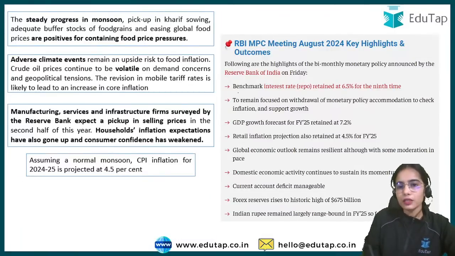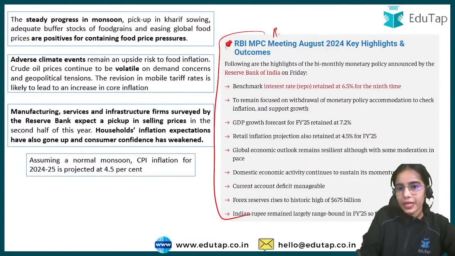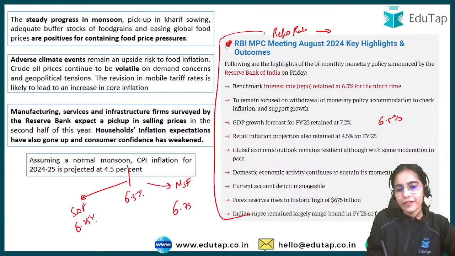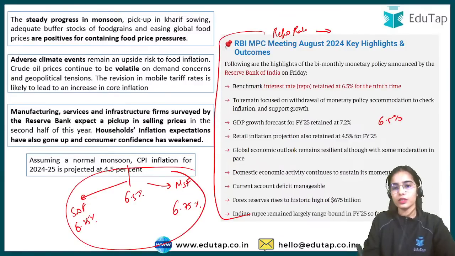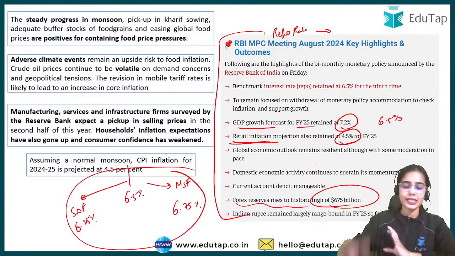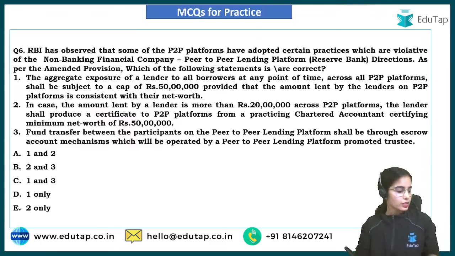So in all of this data, the highlights are that the repo rate is kept at 6.5%. If the repo rate is at 6.5%, the SDF is at 6.25% and your MSF is at 6.75%. So this is the basic idea, and your GDP growth forecast is 7.2%. Retail inflation, the CPI inflation forecast, is 4.5% for financial year 2024-25. And the foreign exchange reserves were highest at $675 billion. Now try to answer this question.